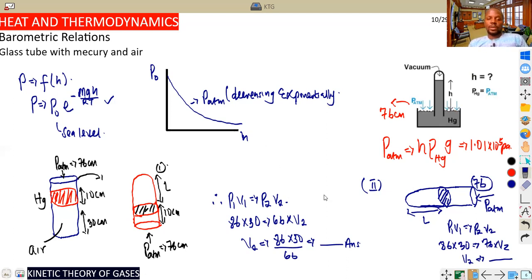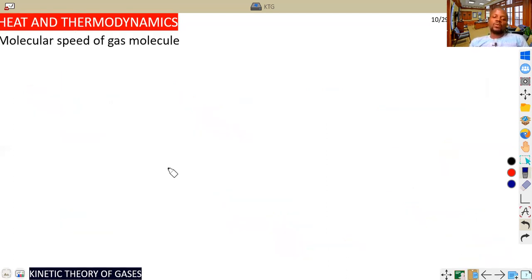So we move to the next one. The next point about this, about KTG, should be, wow, molecular speed of gas.